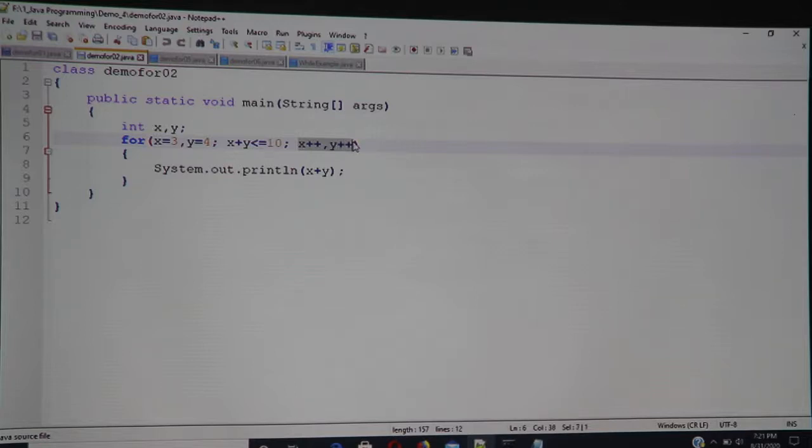I am incrementing x as well as incrementing y, and the condition is x plus y is less than or equal to 10. What I am printing is x plus y. So when there are multiple increments or decrements or multiple initializations, each is separated by comma. When the initialization ends, typically you have a semicolon.